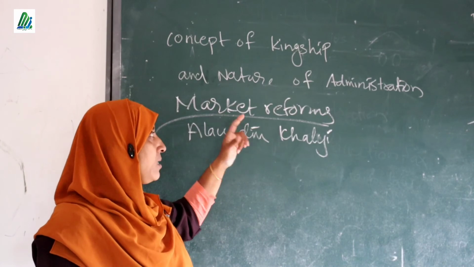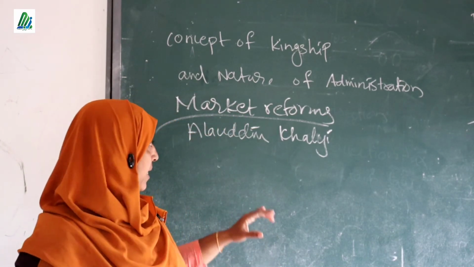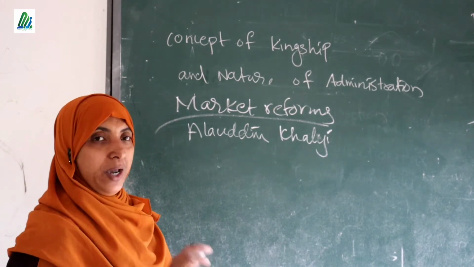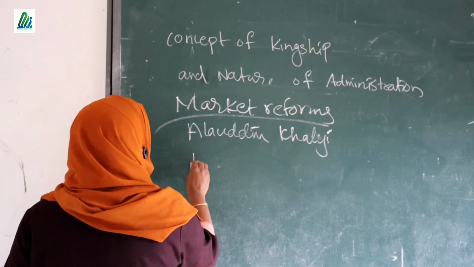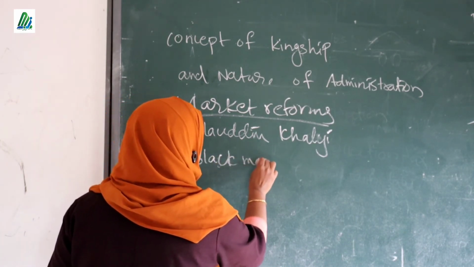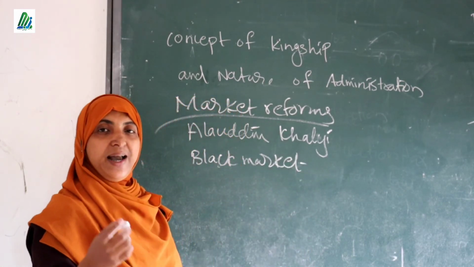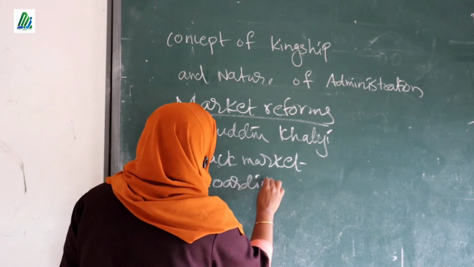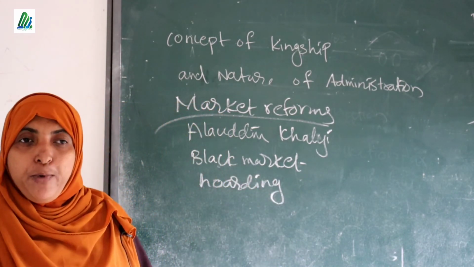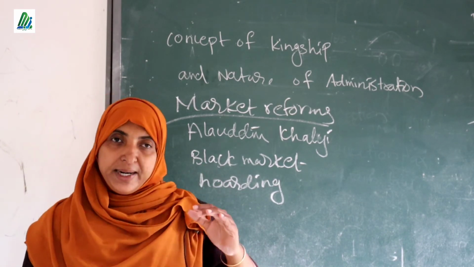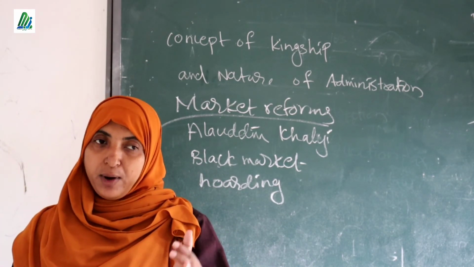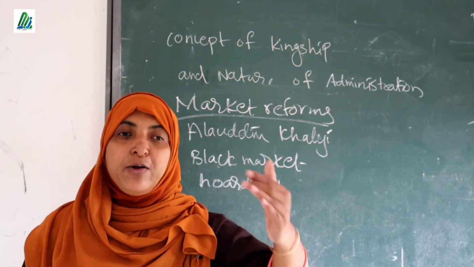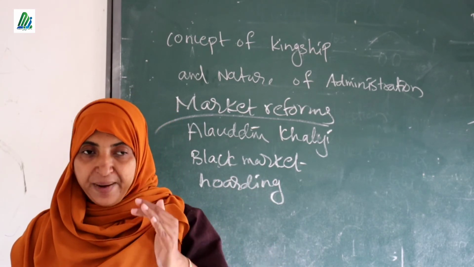So how many features are there for this reform? The first one is that when the government fixed a particular rate, it reduced two important things in the business field. The first one is the black market. Do you know the meaning of black market? Yes, very good. The next one, hoarding. Hoarding means that already all things are available in the market, but some business people are not ready to sell that particular product for a period of time, in order to increase the price of that commodity.